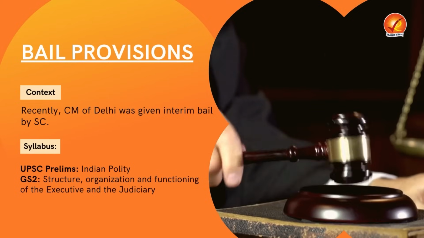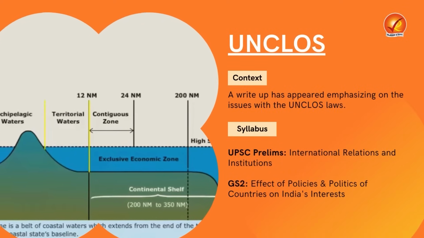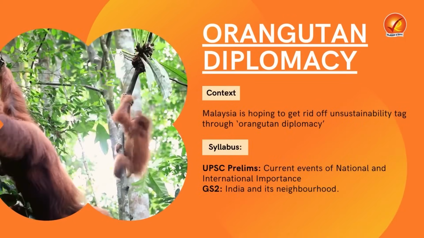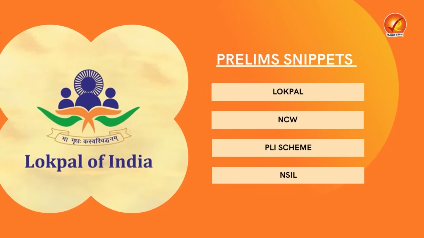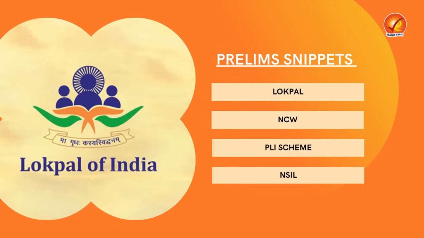Then our next topic will be related to UNCLOS. Then our next topic will be a very interesting term, Orangutan Diplomacy. Then our next topic will be the Inter-Services Organizations Act. Then at the end we will be looking into some prelims snippets that will help you in excelling in the upcoming prelims exam. So stay tuned.